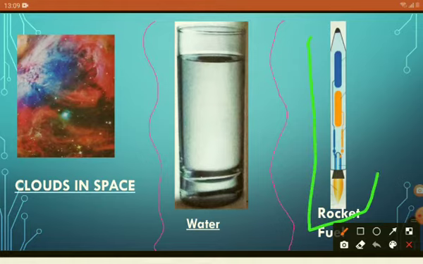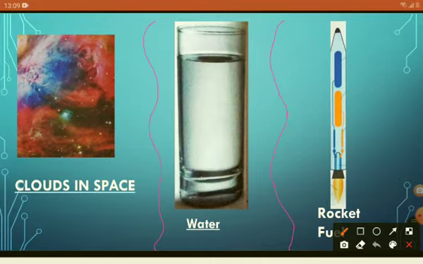This is rocket fuel. I will label it. First I will tell you about rocket fuel. Modern space rockets are powered by liquid hydrogen. The element combines with liquid oxygen to create extremely hot steam which escapes out of the nozzle with great force. This produces a thrust that pushes the rocket upward. As an added benefit, the process generates only steam as a by-product, making hydrogen an environmentally safe choice of fuel.